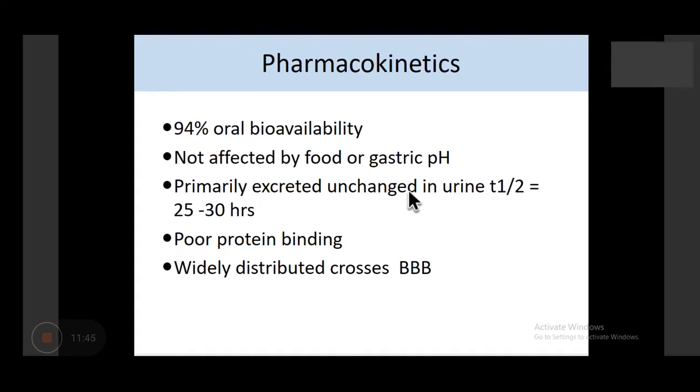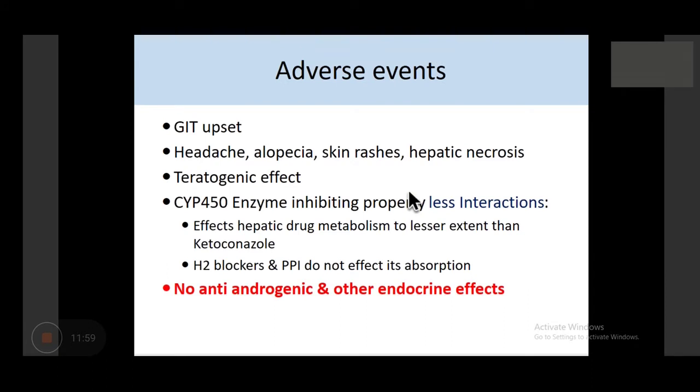If you remember, another drug we read about is flucytosine, which crosses the blood-brain barrier. So fluconazole also crosses the blood-brain barrier, so it is good that by its oral or parenteral route, it can be used for treatment of meningitis as well.